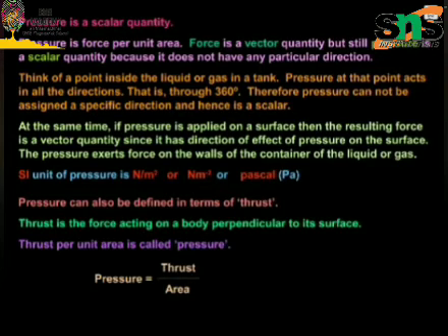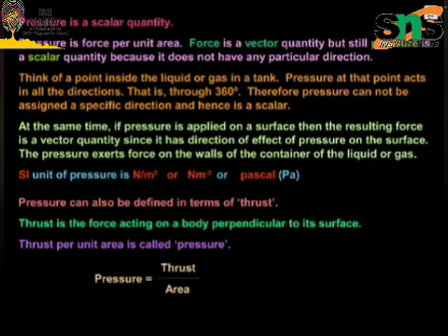So when you stand on loose sand, the force, that is the weight of the body, is acting on an area equal to the area of the feet. When you lie down, the same force acts on an area equal to the contact area of the whole body, which is larger than the area of the feet. Thus, the effects of forces of the same magnitude are different for different situations. In the above cases, thrust is the same, but effects are different. Therefore, the effect of thrust depends on the area on which it acts. The effect of thrust on sand is larger while standing than while lying.